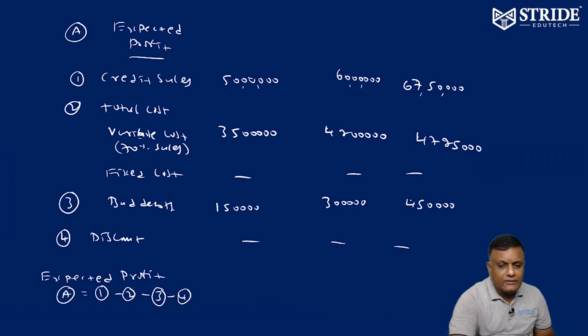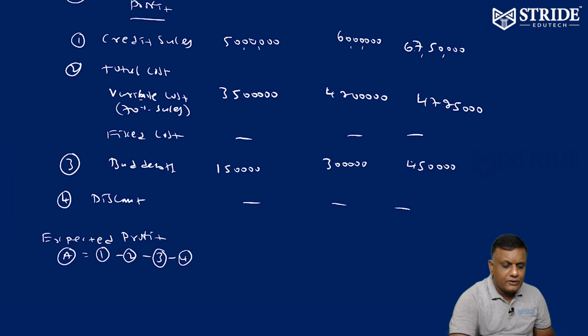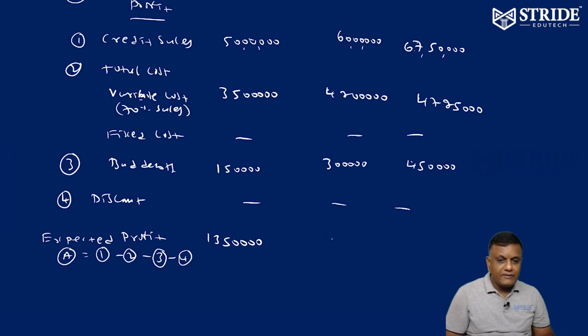Here discount is not given, therefore expected profit: 13 lakh 50,000, 13 lakh 50,000, 15 lakhs, and 15 lakh 75,000.